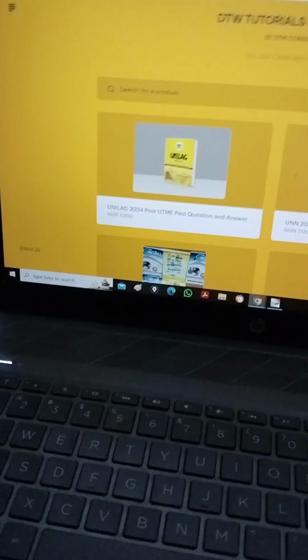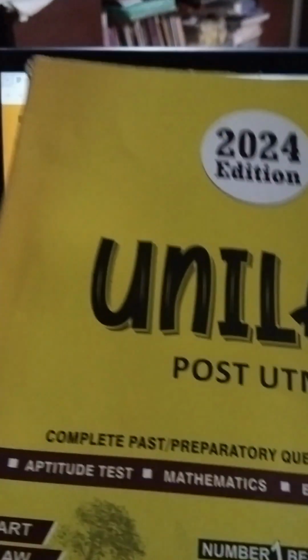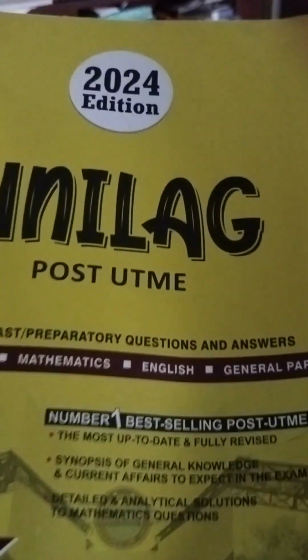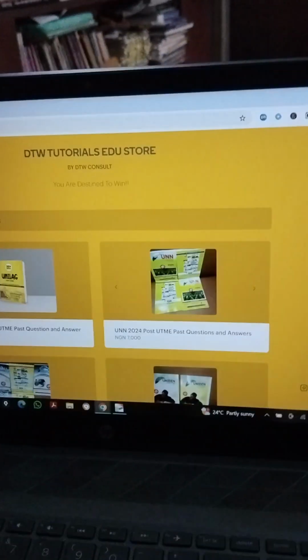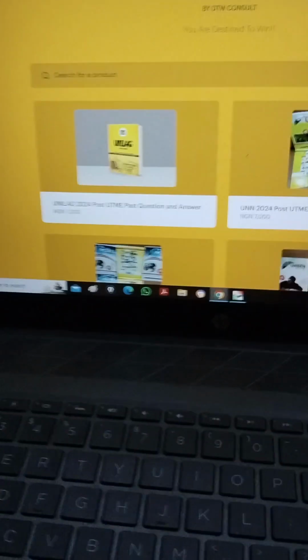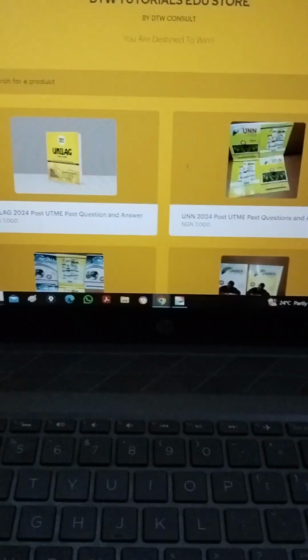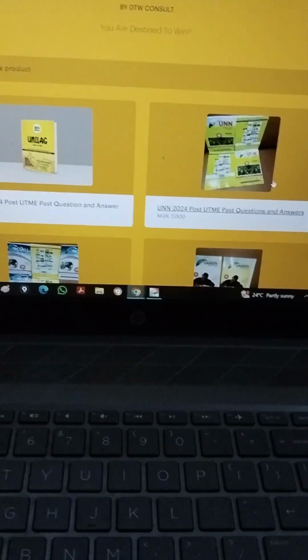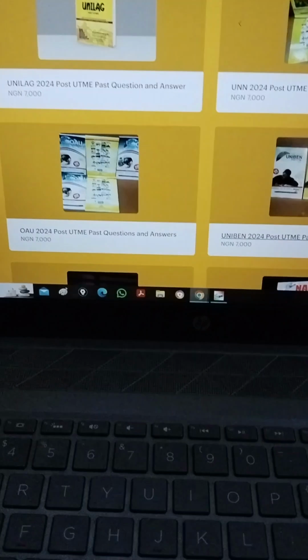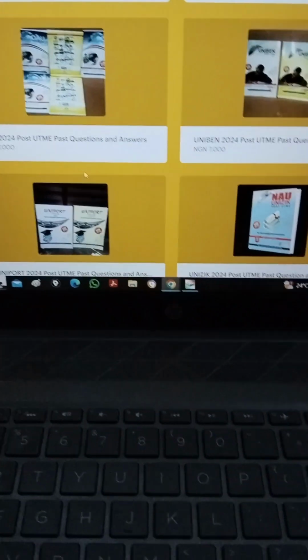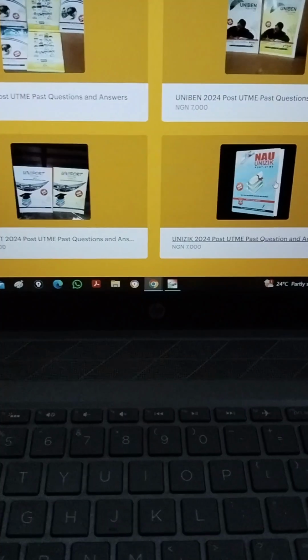past questions, the booklets. Okay, I have one here, so I got it to check. Can you see this? This is the one for Unilag. I got it to check the authenticity of their materials. Okay, so I have gotten all the lists. All right, so I've gotten for Unilag, for UNN, for Uniben, OAU, Uniport, Unizik.